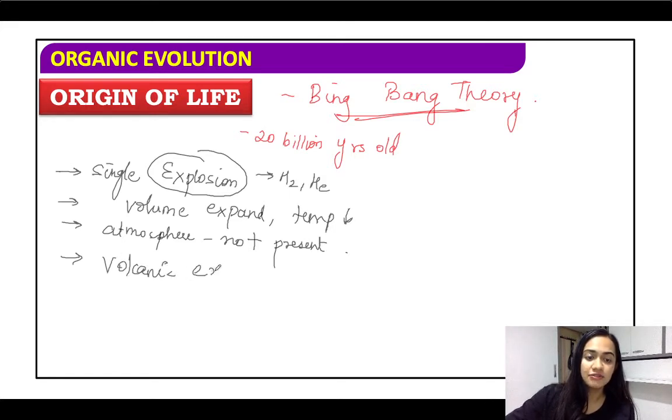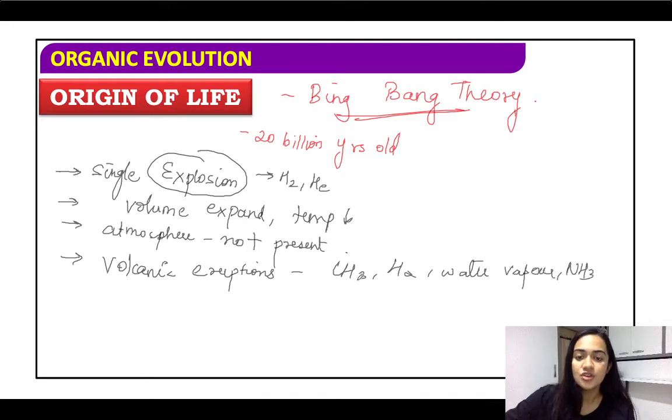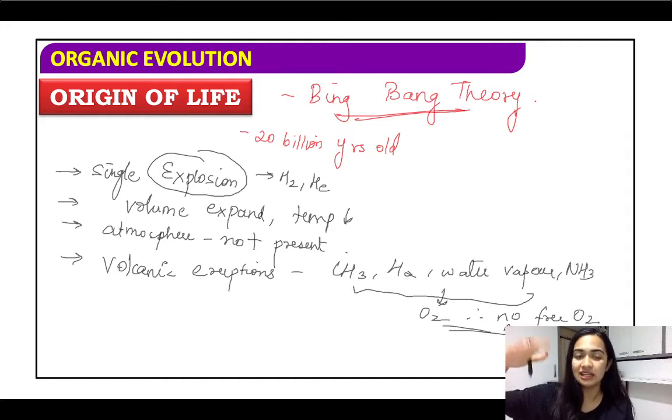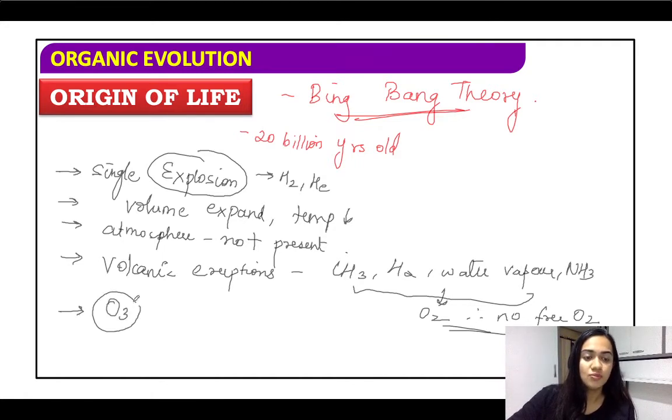Earth had many volcanic eruptions, because of which gases like methane, hydrogen, and some amount of water vapor and everything were released. All right, there was even a large amount of ammonia. So they all readily combined with oxygen. Therefore, there was no free oxygen in the environment. I'm talking about the beginning, many years ago. And moreover, whatever water vapors were there, they formed O2, which formed O3, and that became your ozone.